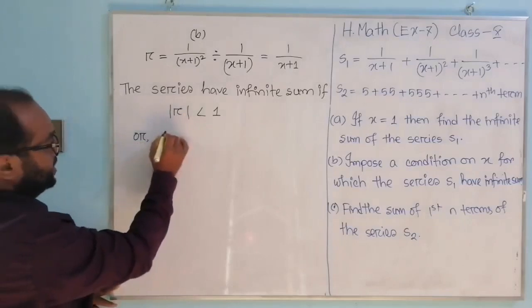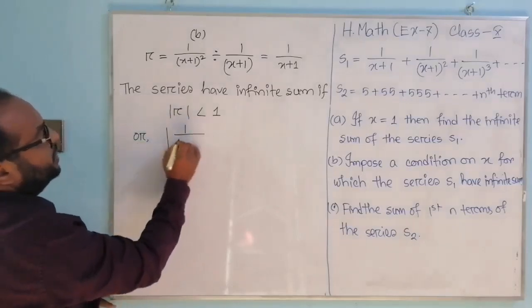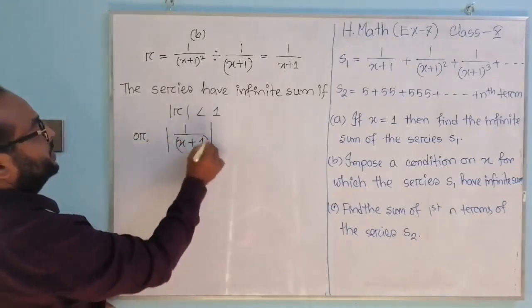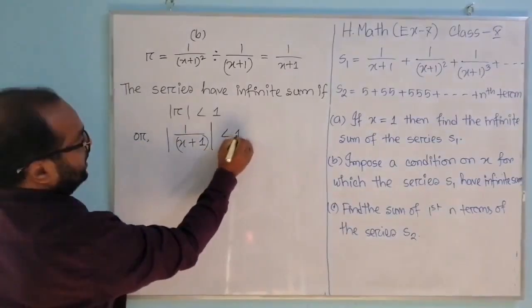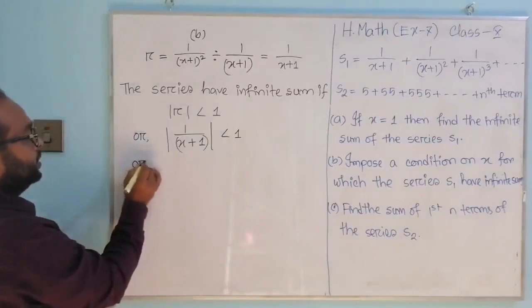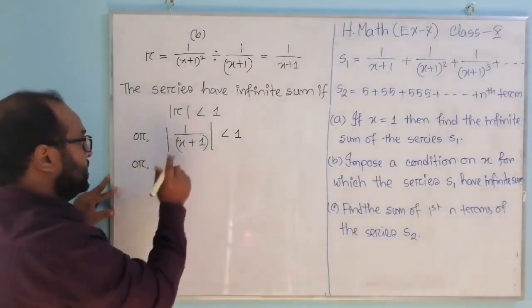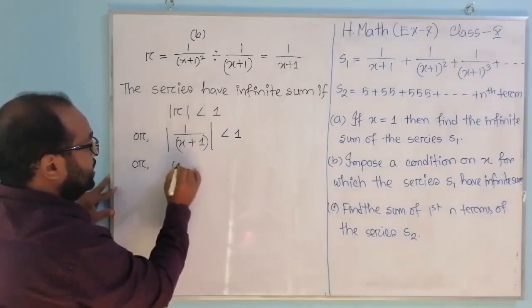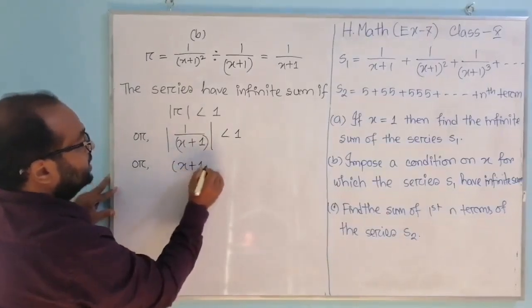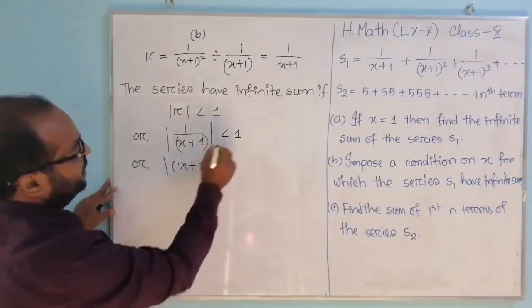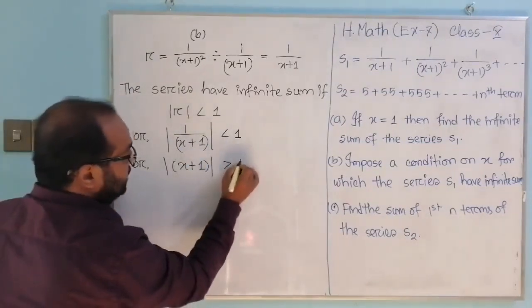Here we replace the value of r: modulus 1 by x plus 1 is smaller than 1. Or if we reverse this expression, this will be modulus x plus 1 greater than 1.